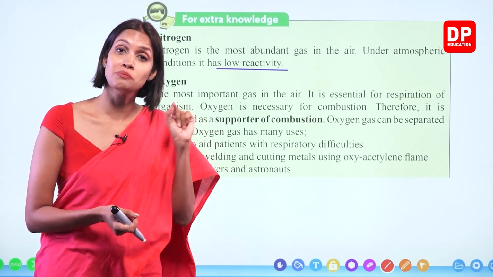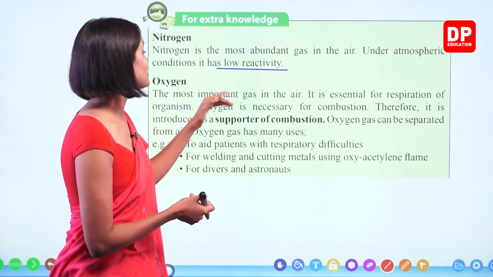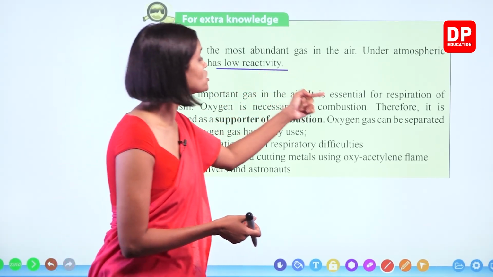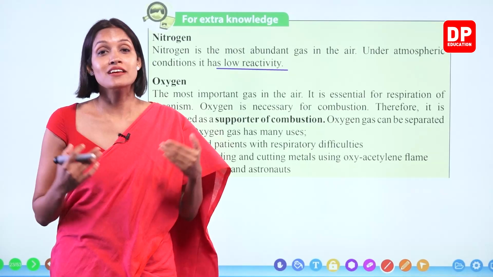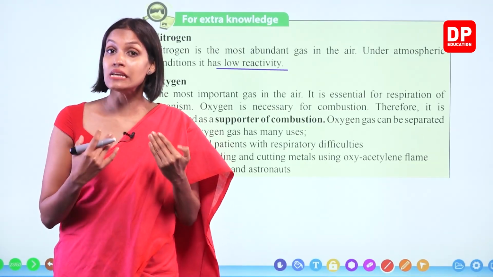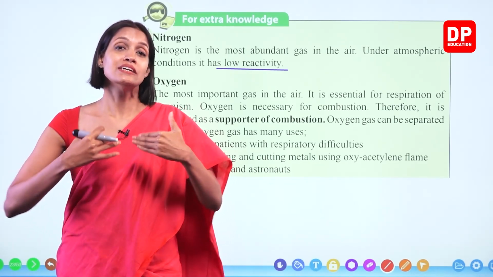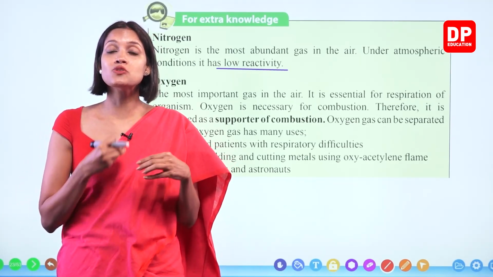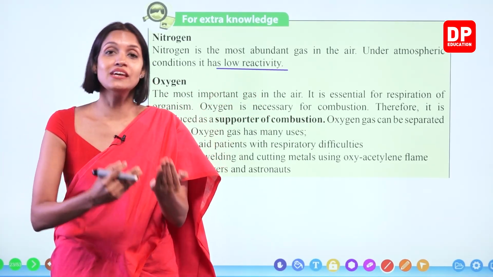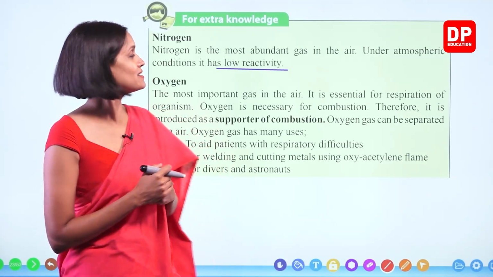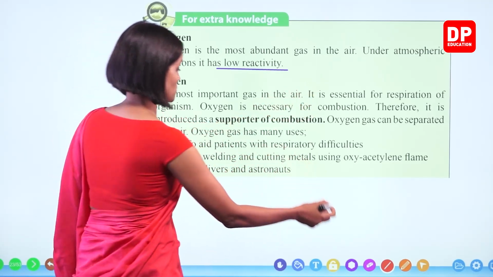Now, oxygen is the most important gas for us. We cannot live without oxygen, right? So the most important gas in the air is oxygen. It is essential for respiration. Do you remember in grade 6 we learned about respiration, right? Respiration is the process of producing energy in our body. There, what happens when we eat food? Those nutrients react inside the body, inside our cells. Those nutrients we take react with the oxygen we inhale, and then energy is produced. Right, children? So oxygen is necessary for combustion too. So it is essential for respiration.